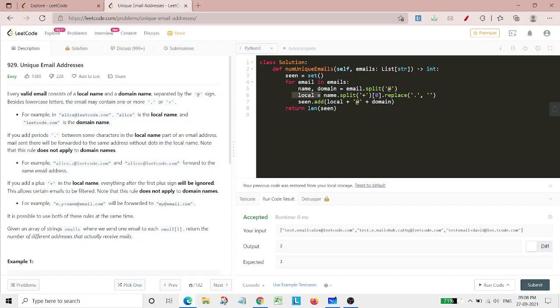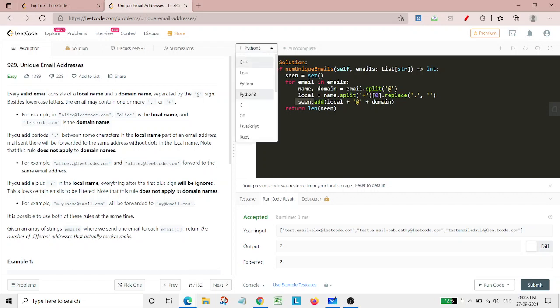We first split it with the plus symbol, meaning whatever was before this plus symbol we store, and after that we replace all the dots with empty space. At the end we simply add this format, our cleaned-up local name with the at the rate symbol and then the domain, into our same set. And at the end we return the length of this set. So this is what we need to do.